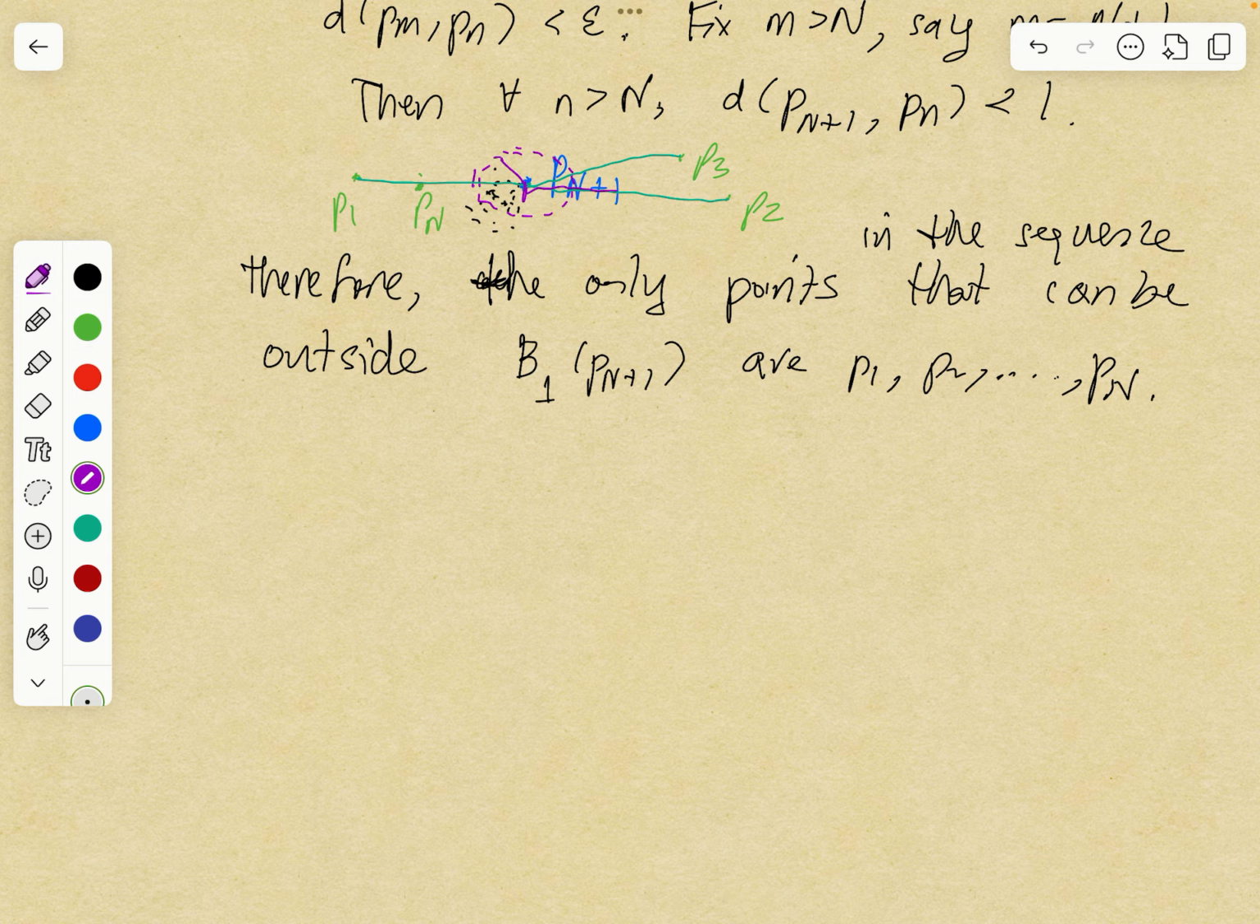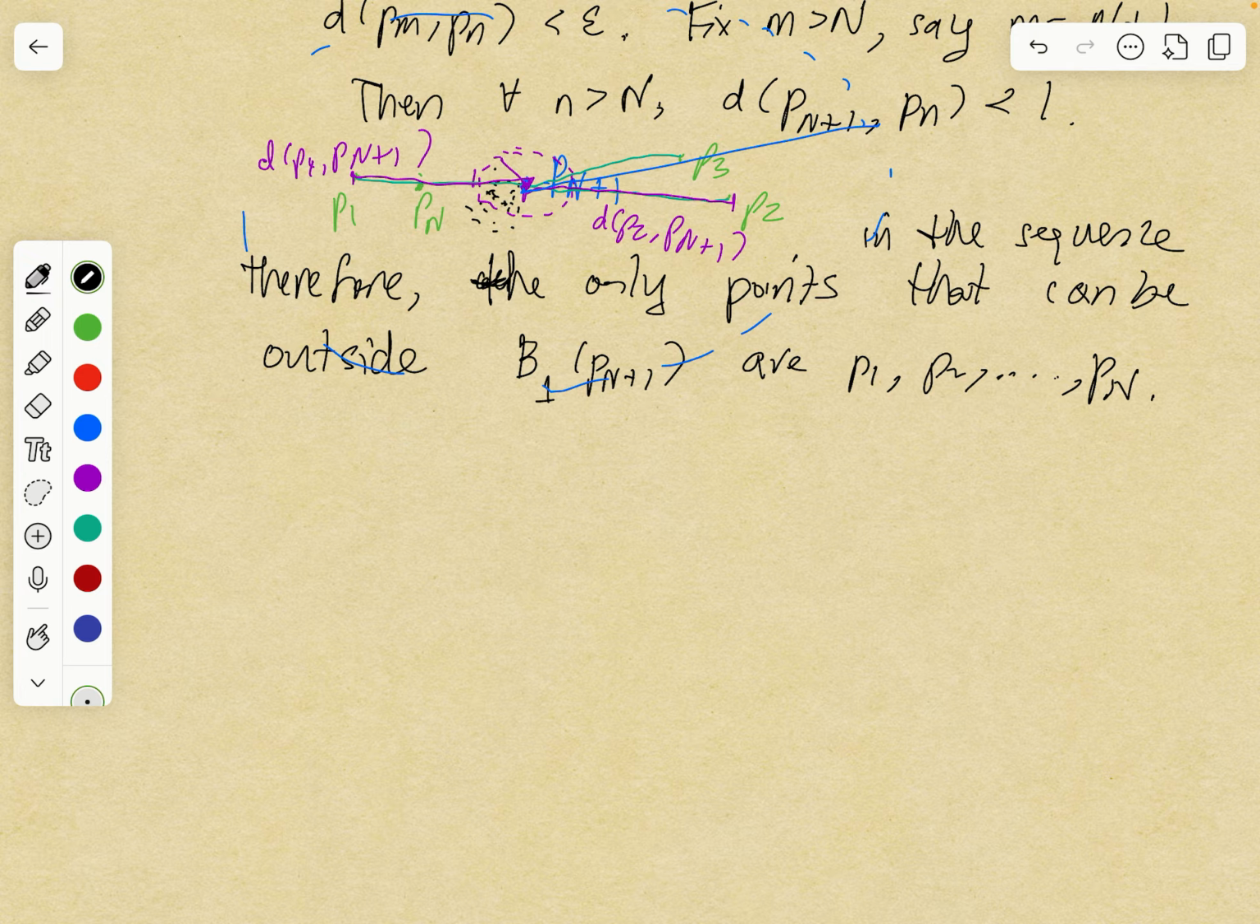So this length here is the distance from p2 to p sub n plus 1. This distance from here to here is the distance between p sub 1 and p sub n plus 1. And so if you just take any r that's greater than all of these distances and take the ball centered at p sub n plus 1, that's going to contain all the points in your sequence. And that will prove that the Cauchy sequence is bounded.